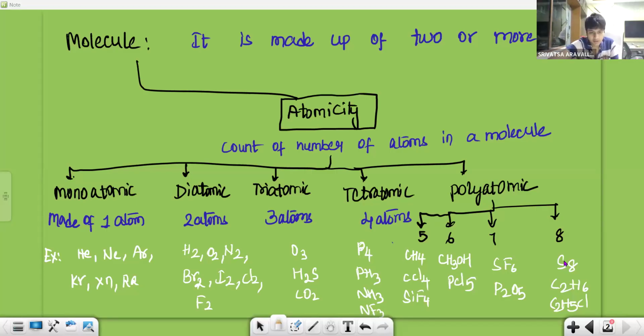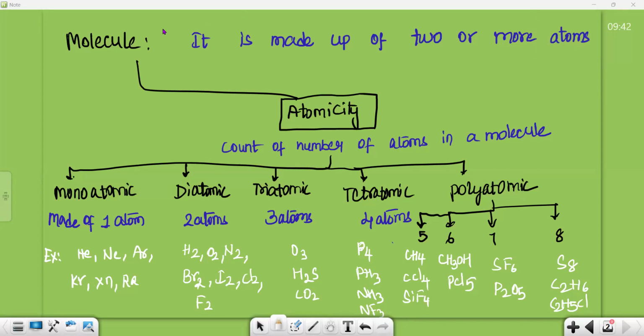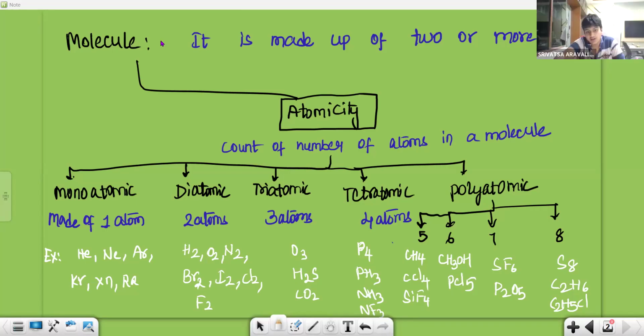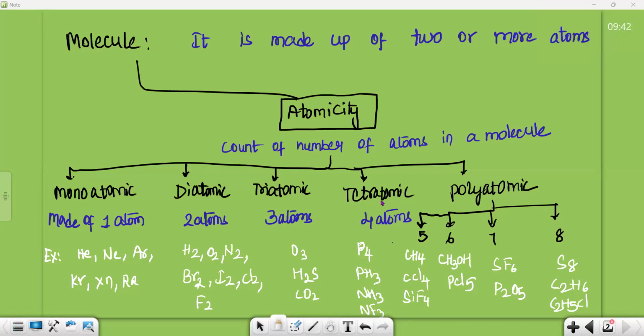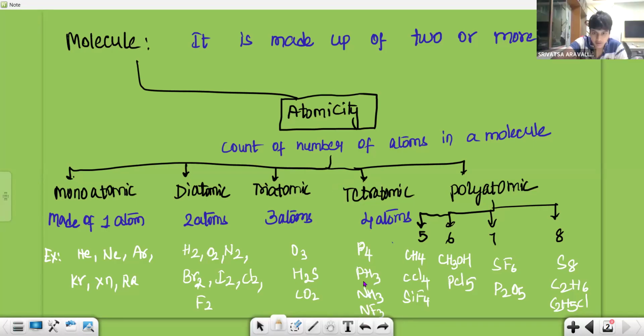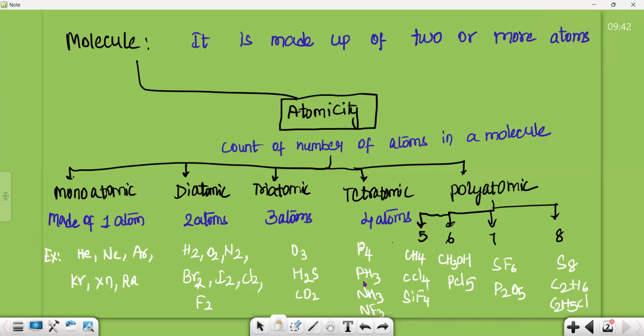So monatomic, diatomic, triatomic, and then tetraatomic.